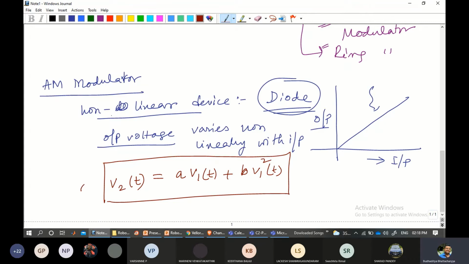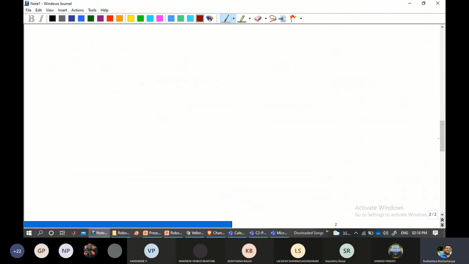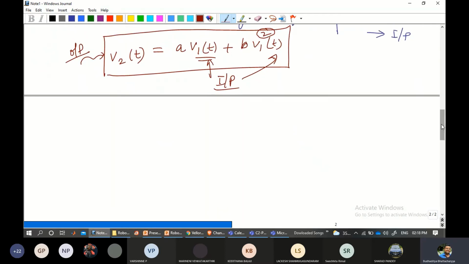So you can observe this is the output, and V1(t) is the input. Now you can see there is a square term over here, so it is not a linear relationship. That is why this type of device and its characteristics are non-linear. We'll soon find why we want to use a diode or a non-linear device, but this is what a non-linear device is and its basic salient feature: a non-linear relationship between input and output.